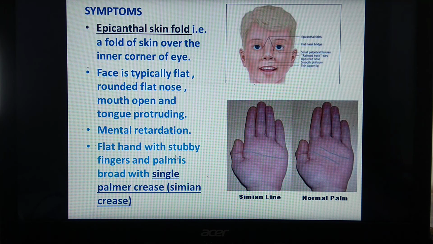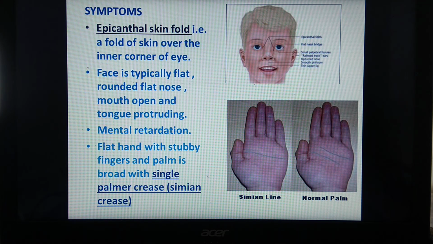And flat hands with stubby fingers, and the palm is broad with a single palmar crease, which is also called simian crease. See, these are the two hands. This is the normal palm having these two lines over here. But in case of patients with Down syndrome, they have this single palmar crease. So this is called simian crease. These are the characteristic features shown by patients of Down syndrome.